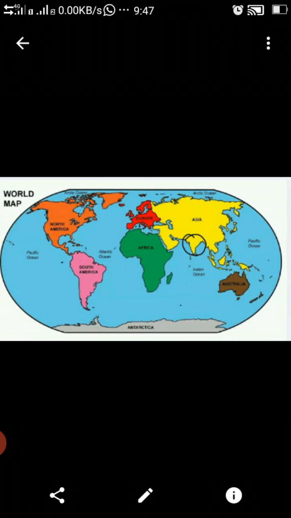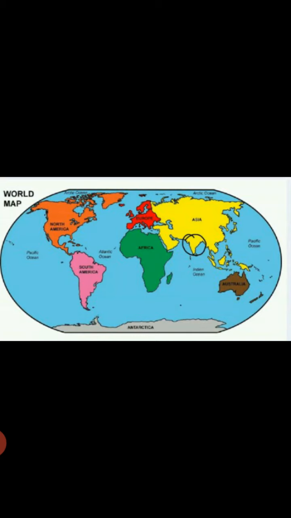Now children, you can see how part of India lies in between the landmass, and the southern part of India lies in between the water body, down of the Indian landmass. The water body is there, that's why the Indian landmass is also called a peninsula, because India is covered from the north side with landmass, and from the southern side it is covered with water bodies.